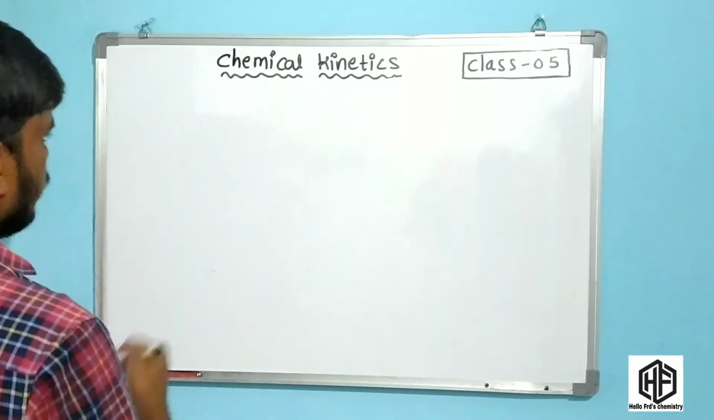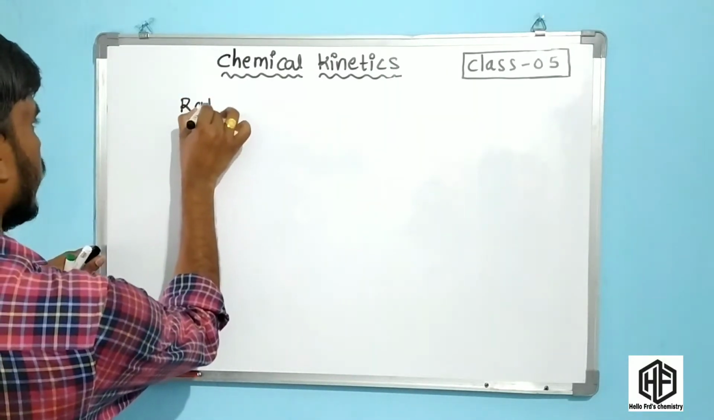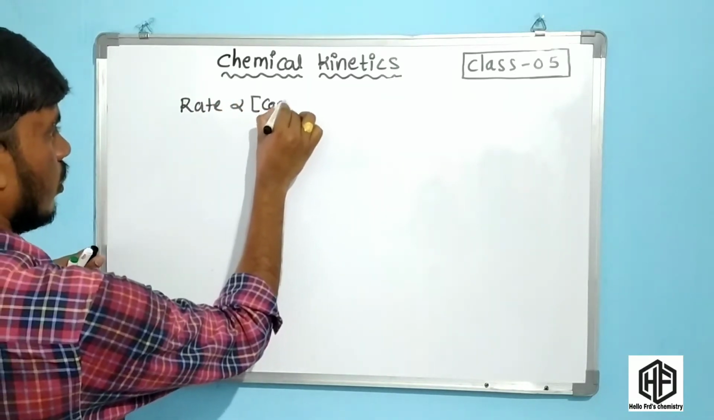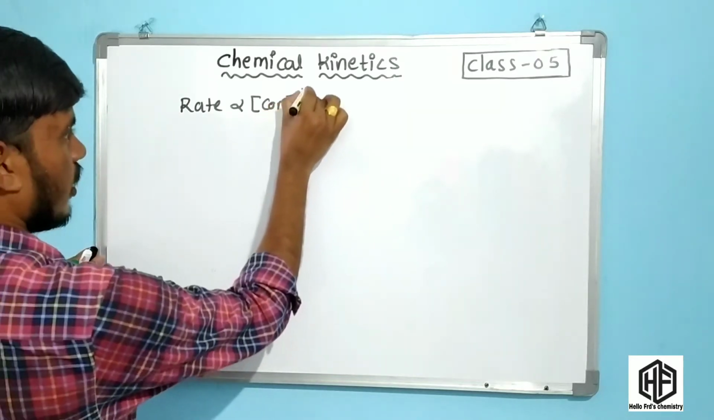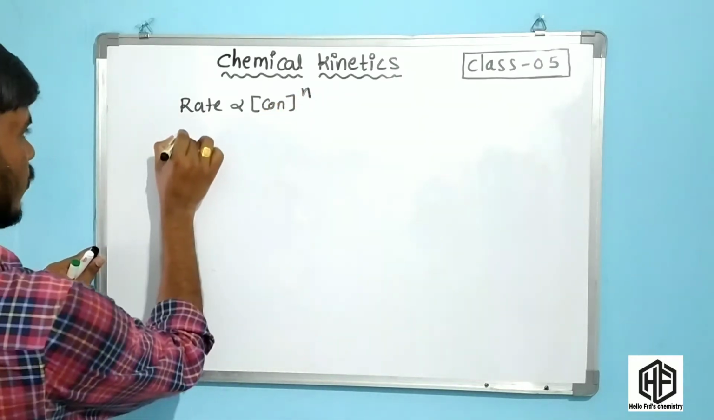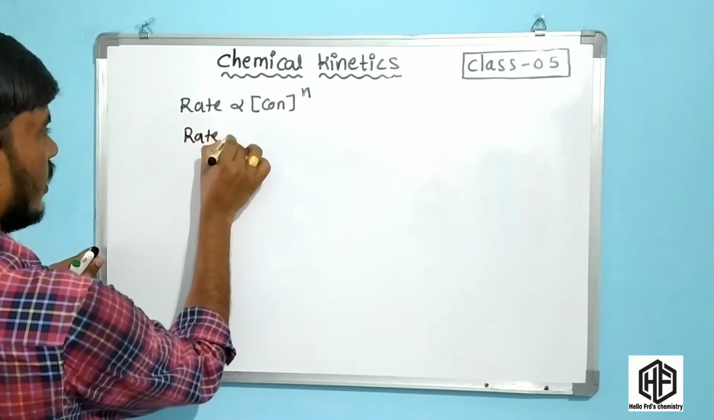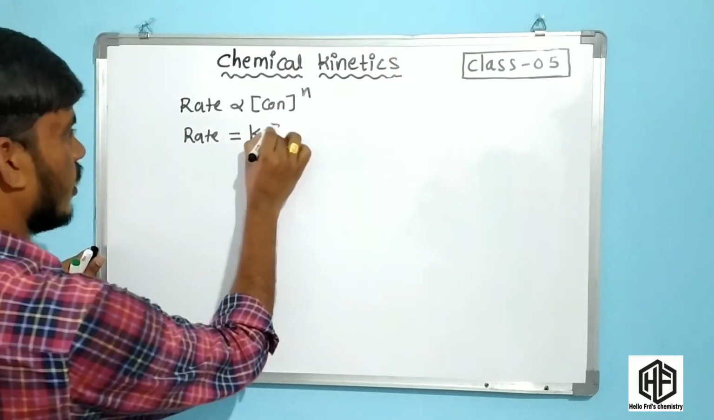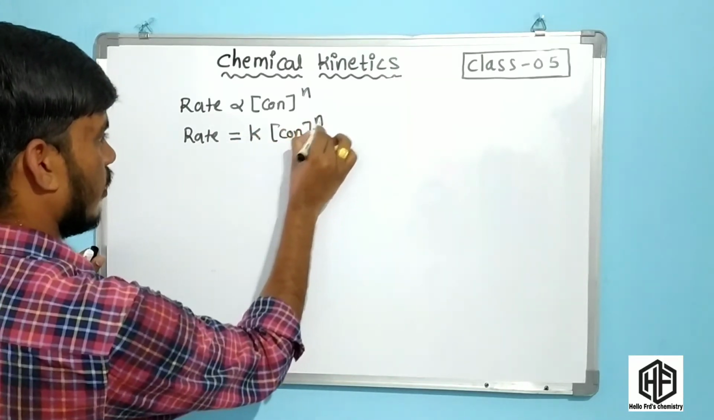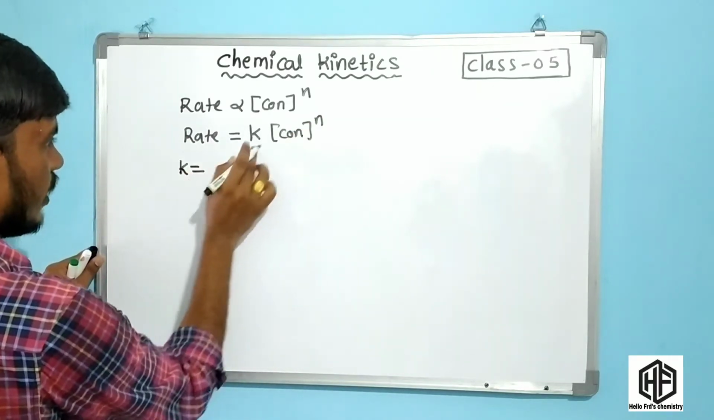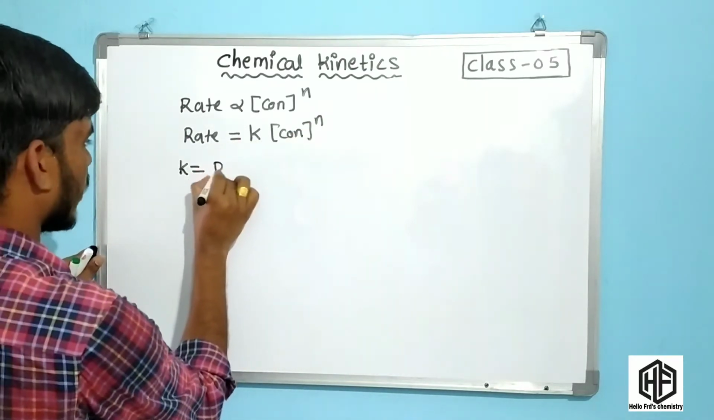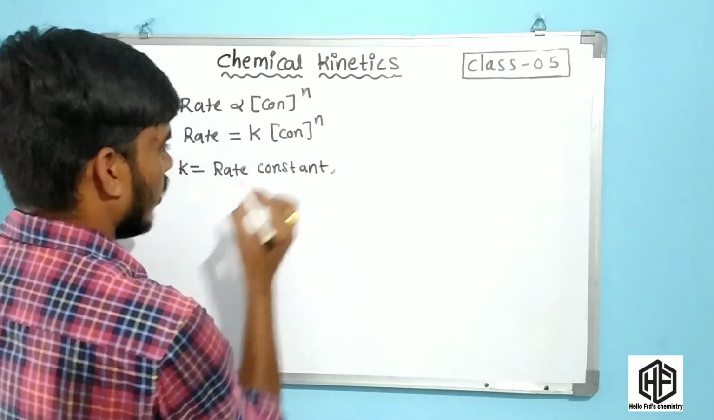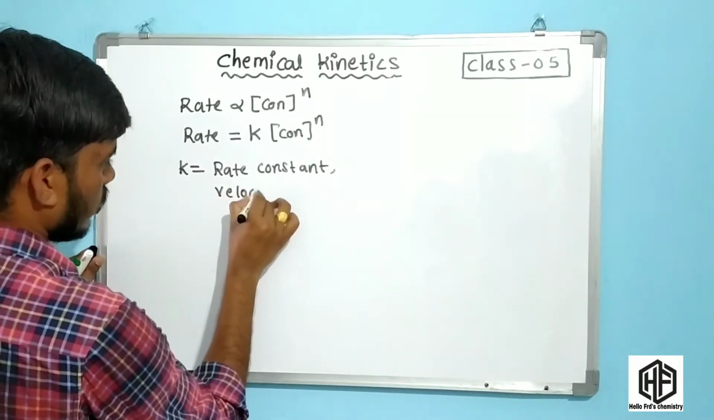Friends, order of reaction: rate is directly proportional to the concentration of reactants to the power n. This n is called the order of reaction, friends. Rate is equal to k, the proportionality constant, into concentration power n. This is very important, friends: this k is called the rate constant or velocity constant,